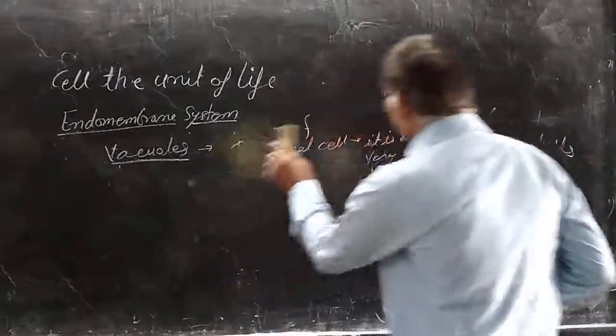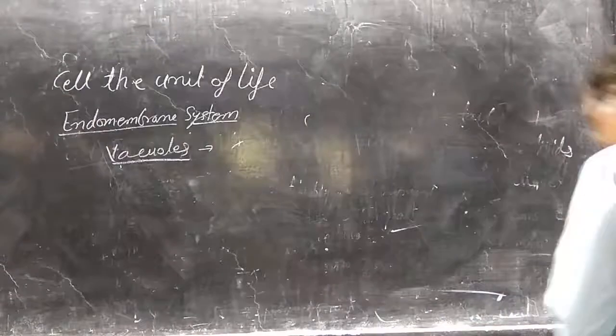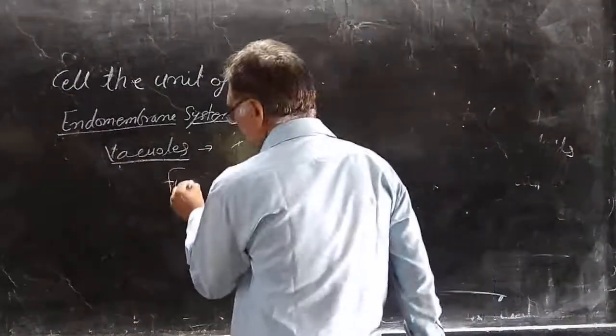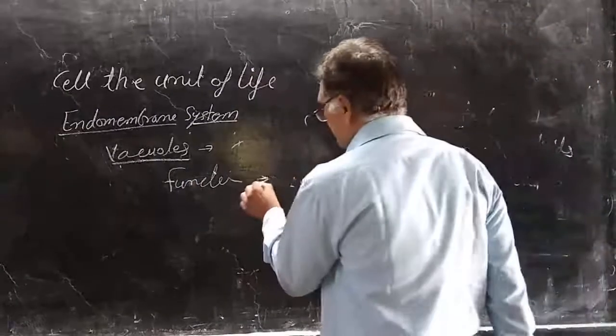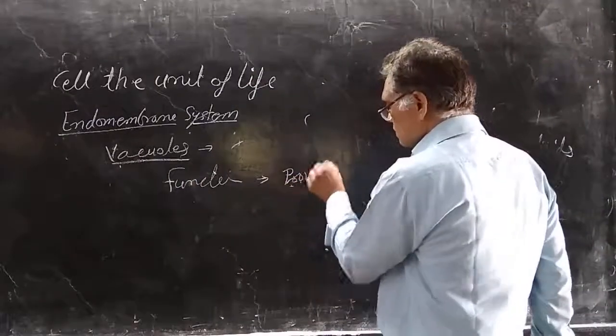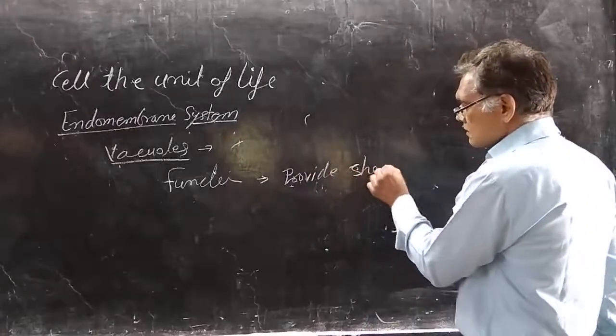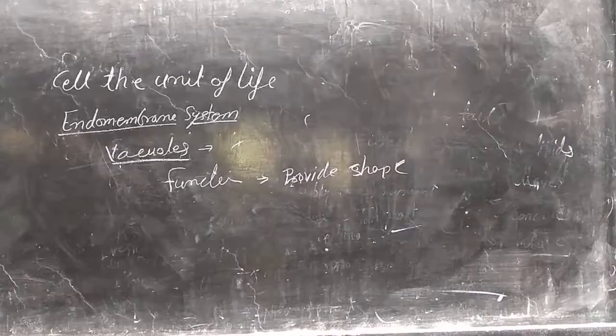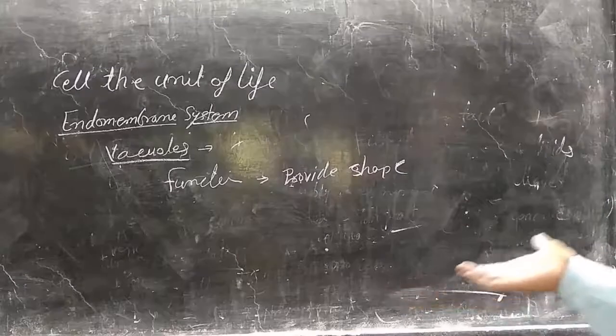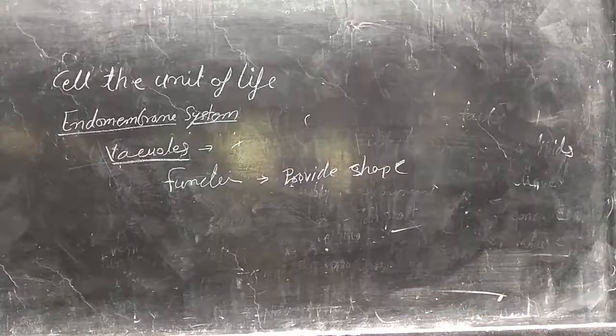If we see the function of the vacuoles, it provides shape to the plant cell. Normally, if the water is released by the plant cells, that plant cell or plant organ cannot retain its shape. So it helps in providing shape.